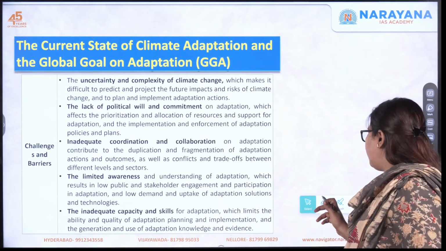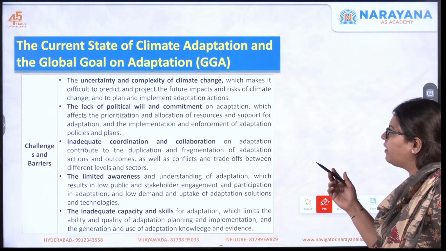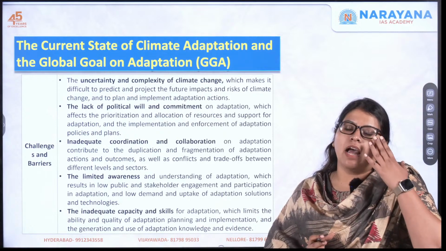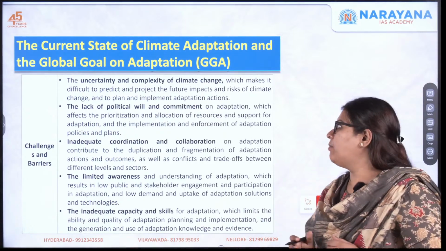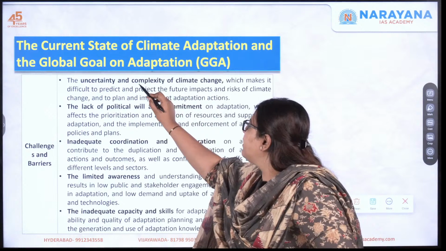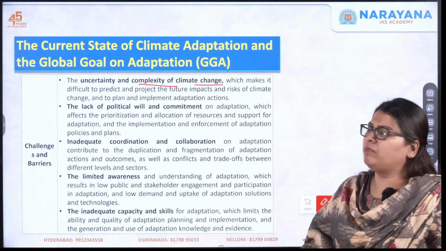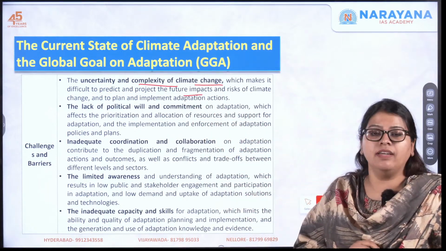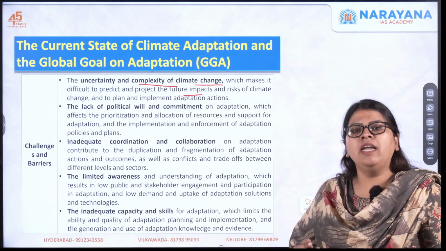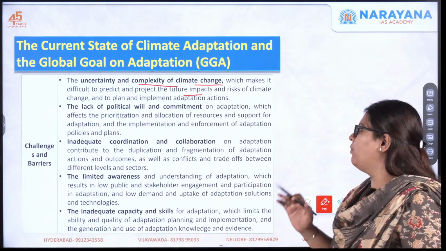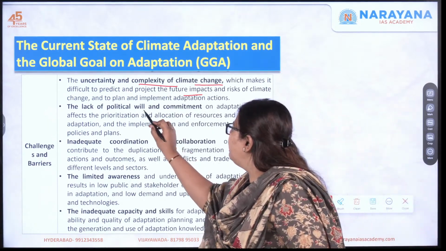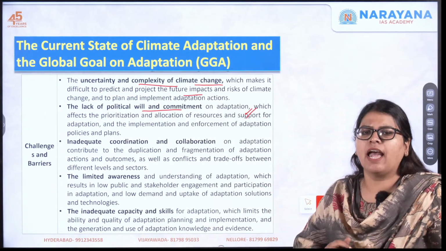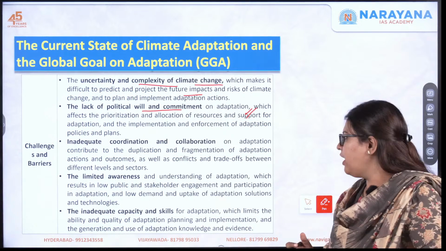First one, of course, we do not know when exactly what will happen. Such complex and uncertain is the phenomenon of climate change. This uncertainty and complexity of climate change makes it very difficult to predict and project the future impacts and the risk of climate change. So ultimately, our planning is actually missing over there. Next one, the lack of political will and commitment. Again, the same thing. Then we have inadequate coordination and collaboration between different stakeholders over here.